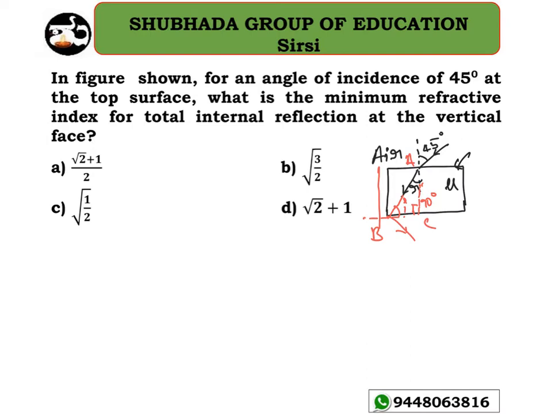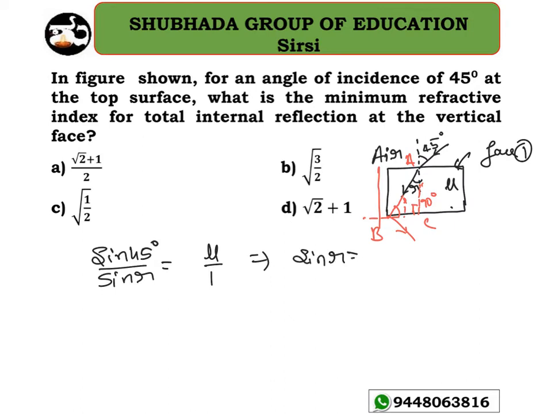Let me take it as face 1 here. Suppose sine of the angle of incidence is 45 degrees, and sine of the angle of refraction is R. That must be equal to the refractive index of the second medium with respect to the first one. It's coming from air, so that's the reason it is mu here. So sine R equals sine 45, which is 1 by root 2, times mu here.